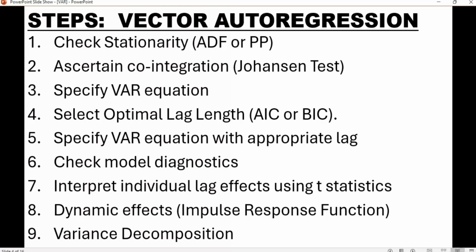The sixth one is to check model diagnostics. The seventh is to interpret individual lag effects using t-statistics. The eighth one is to interpret dynamic effects using the impulse response function. And the ninth step is to analyze the variance decomposition. Now, what we have to do is go through the first step.